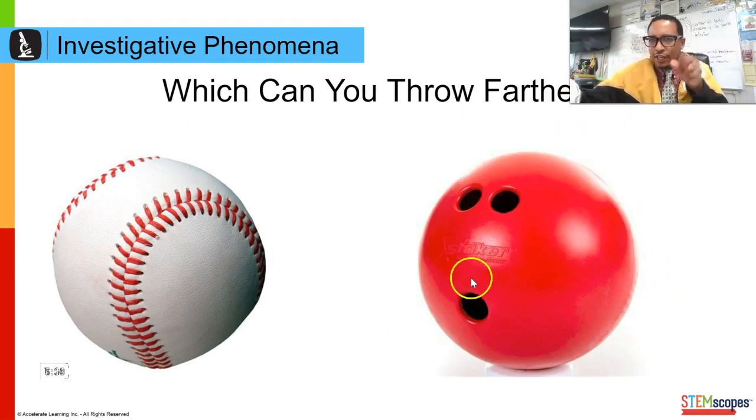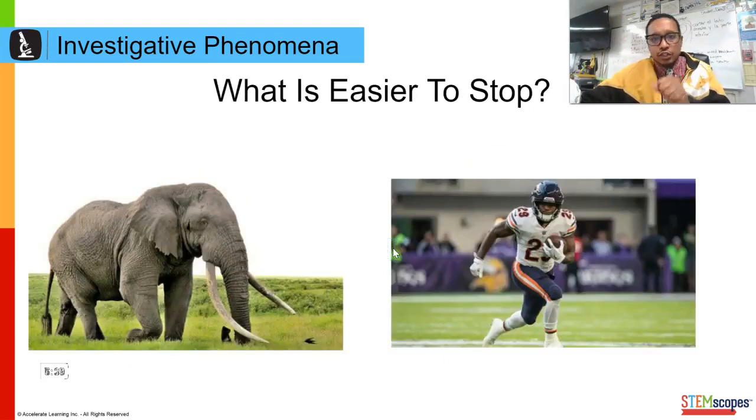Okay, so we're kind of thinking about this. Why do you think you can throw that further? Okay, all right, for sure. Let's go here. Which is easier to stop? This NFL running back? That might be hard in general. Or this elephant? Which one do you think you have a better chance of stopping if they're running straight at you? Which one do you think?